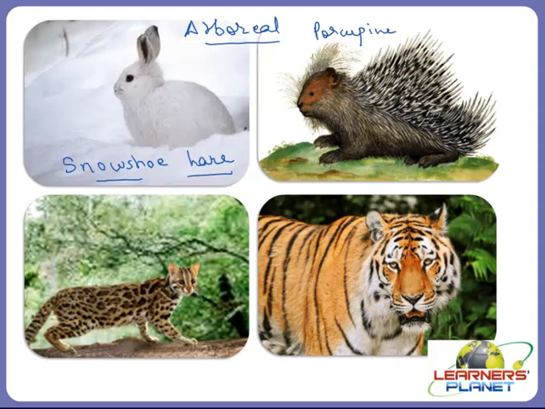You will be very amazed to know that the snowshoe hare is just beginning its winter transformation. Here you can see the beautiful picture. So the snowshoe hare lives in boreal forests and it can survive during winter.